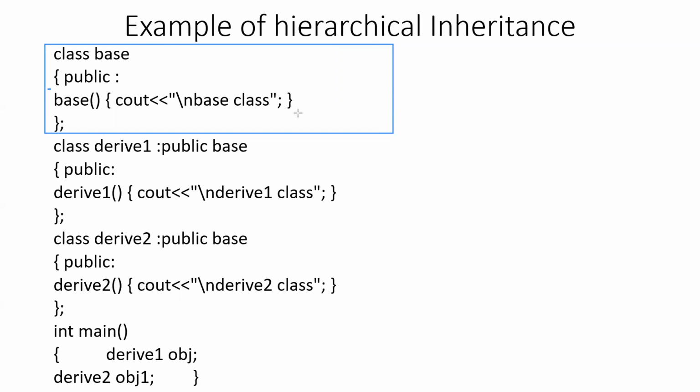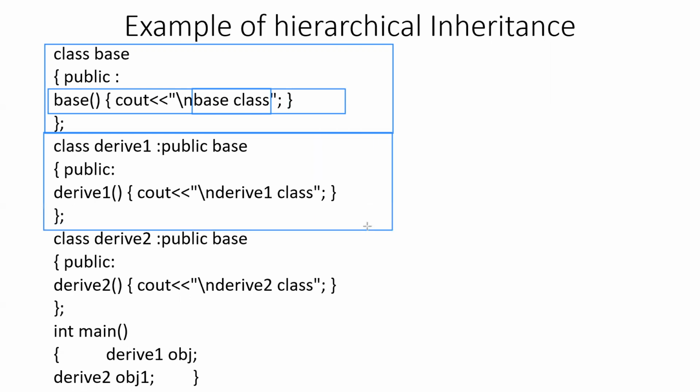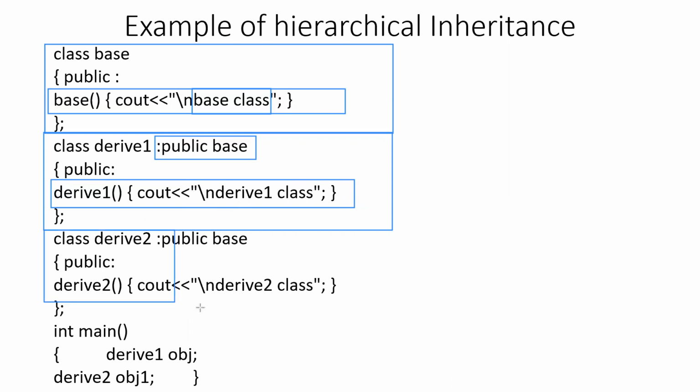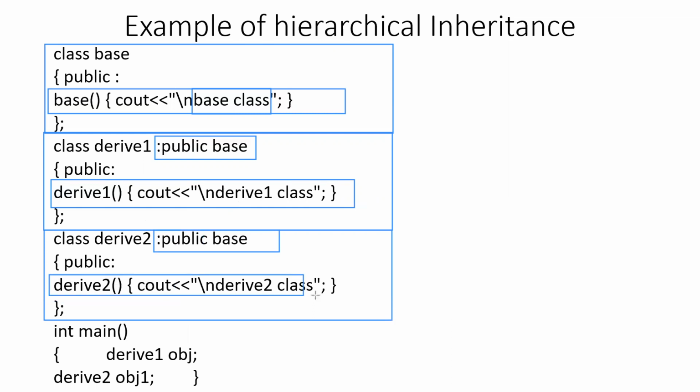A constructor of the base class which will display the message base class. Now we are going to derive one class directly from the base class, and this is the definition of the first derived class. It is publicly inheriting the base class, and the constructor inside the class displays derived one class. In this program, another derived class is defined here which directly inherits the base class, as you can see here, and a constructor is again used to display the message derived two class.